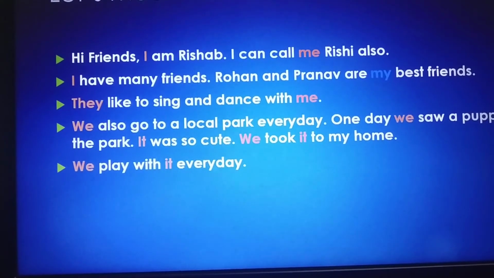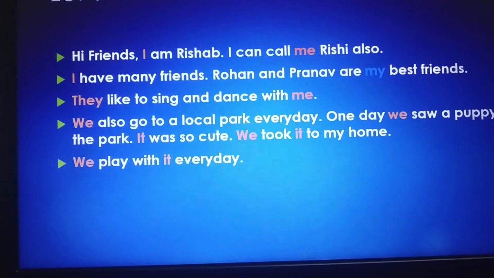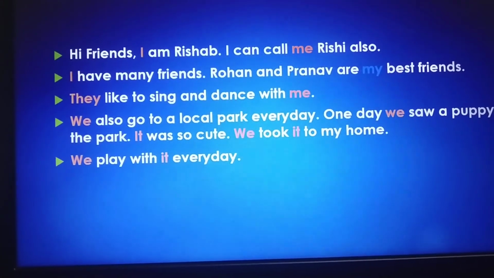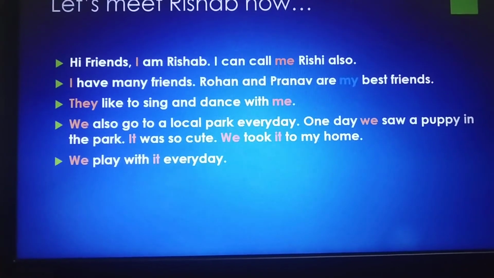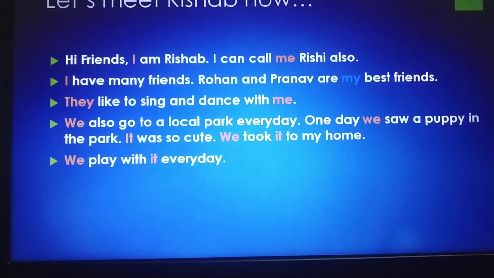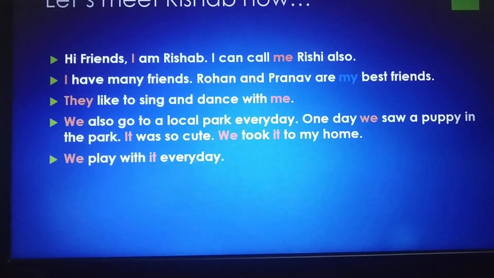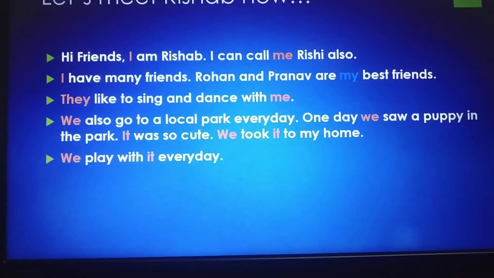They like to sing and dance with me. We also go to a local park every day. One day we saw a puppy in the park. It was so cute. We took it to my home. We play with it every day.